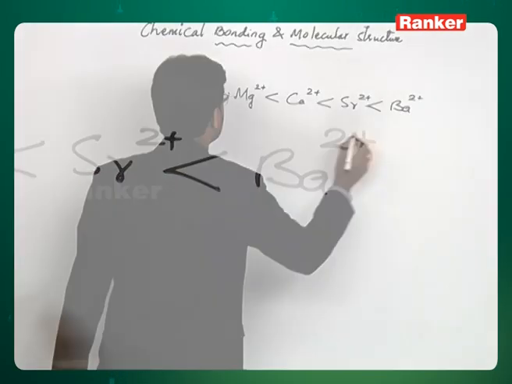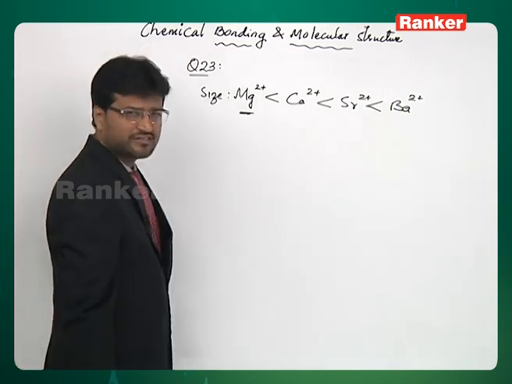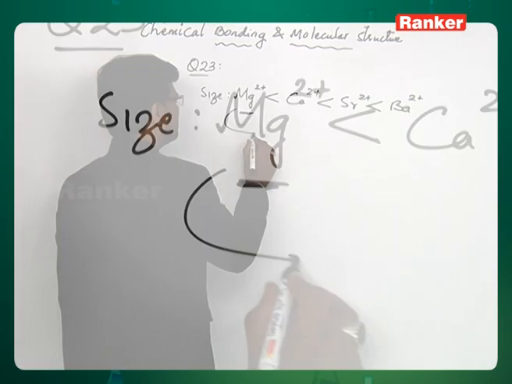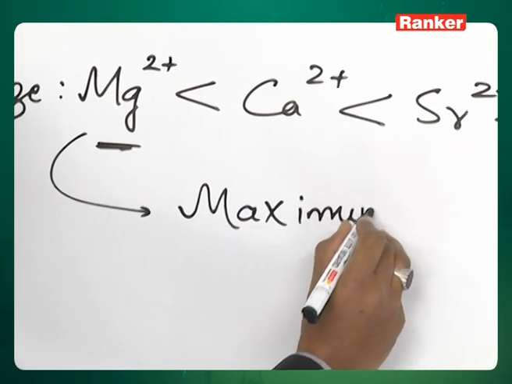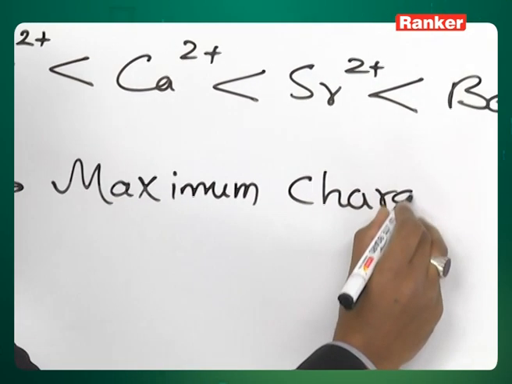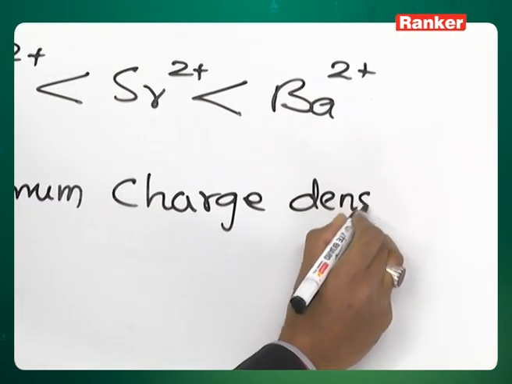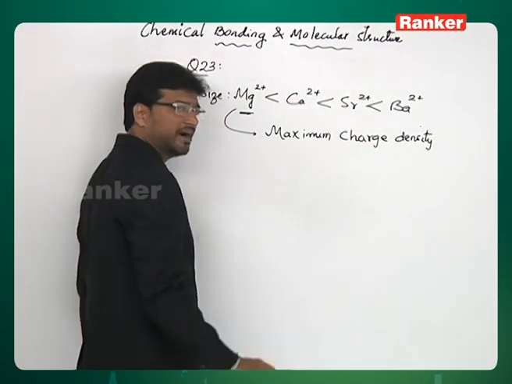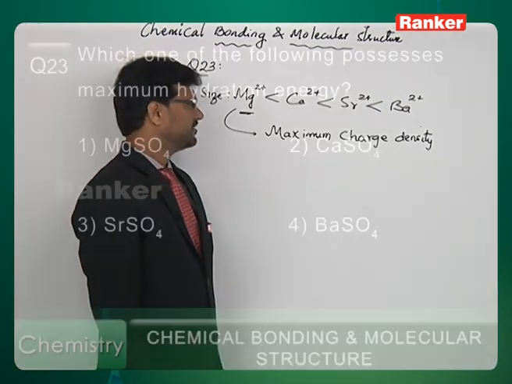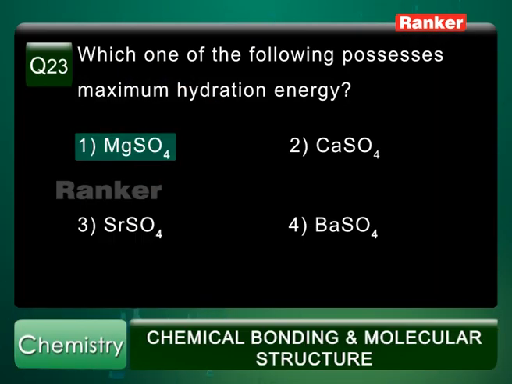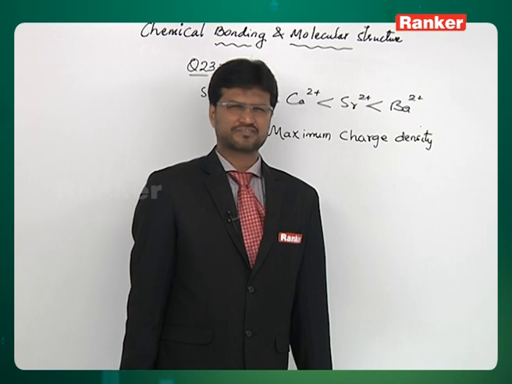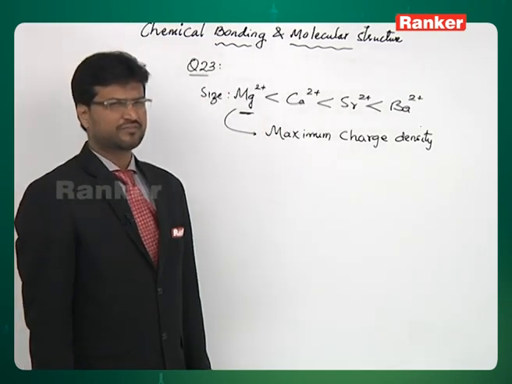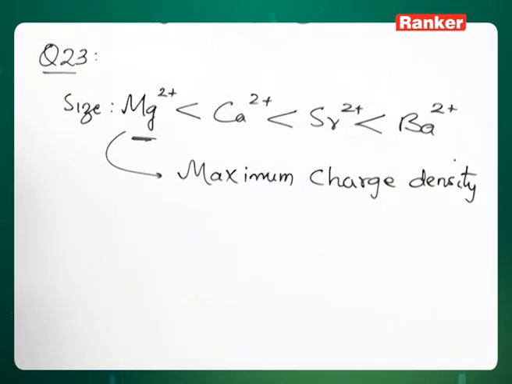So because of smallest size of Mg2+, it has maximum charge density, and as the charge density increases, hydration energy increases. So the correct answer is MgSO4. It has highest heat of hydration because of very small size of Mg2+, and due to very small size its charge density is high, and that's the reason for high heat of hydration.